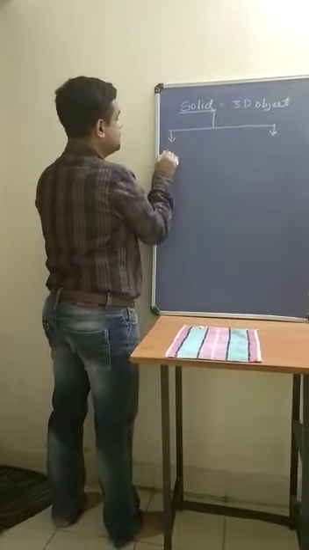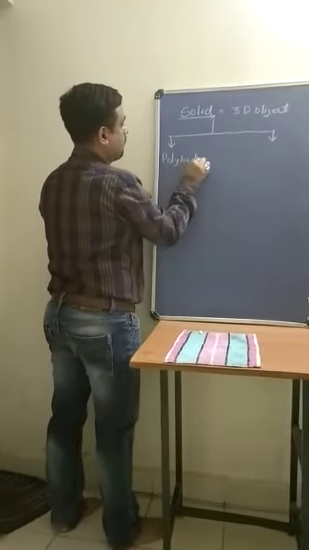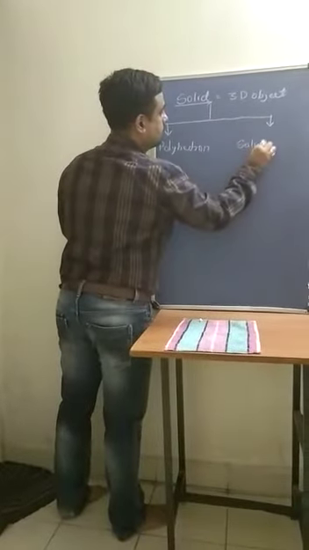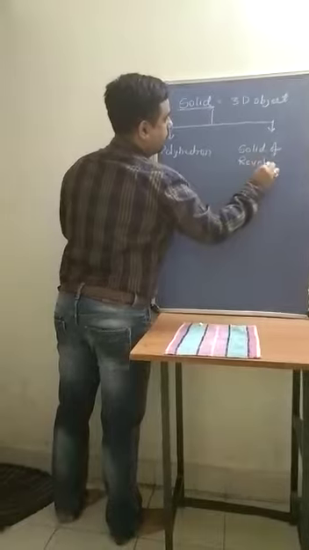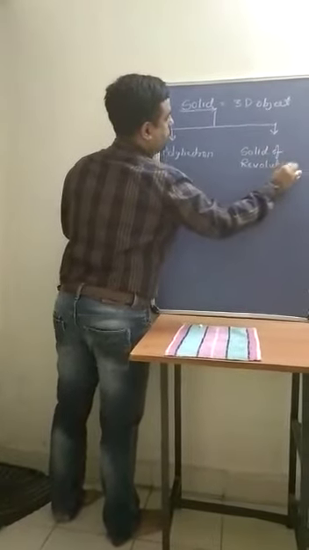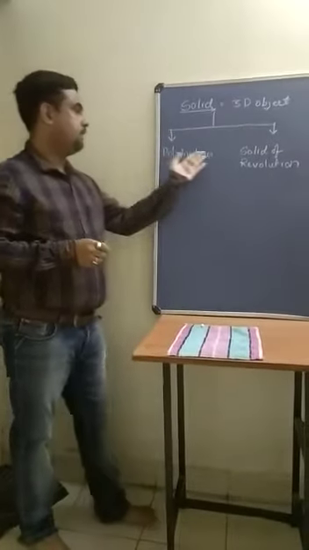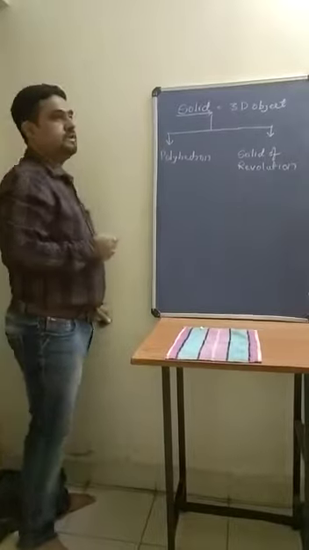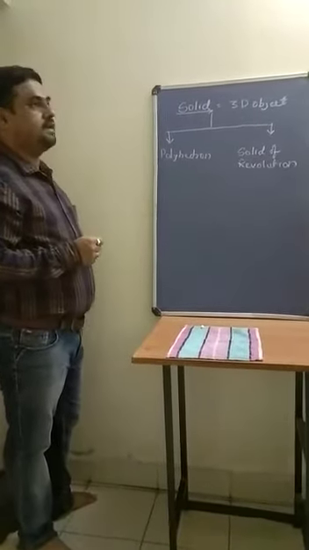The first type is polyhedron, and the second type is solid of revolution. Now let's see what is polyhedron and what is solid of revolution. I am drawing one diagram here.